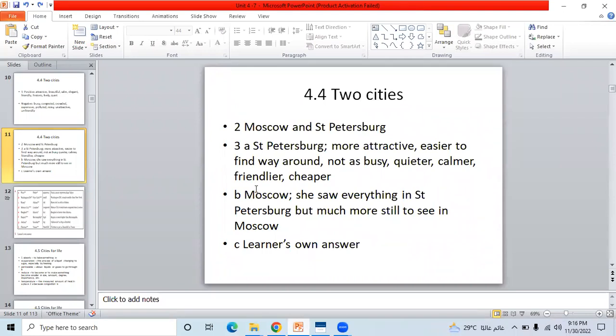Here you can see A, B, and C. A is St. Petersburg: more attractive, easier to find your way around, not as busy, quieter, calmer, friendlier, cheaper. B is Moscow: she saw everything in St. Petersburg, but there is much more still to see in Moscow.